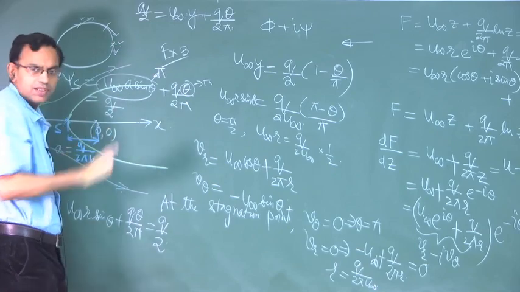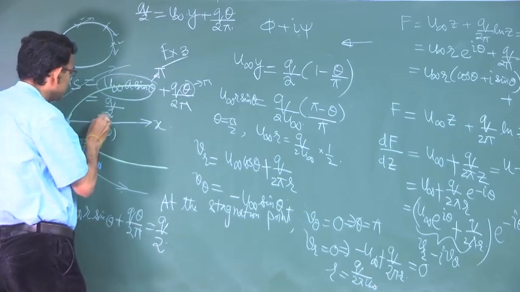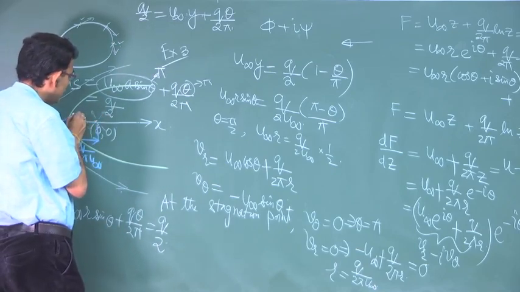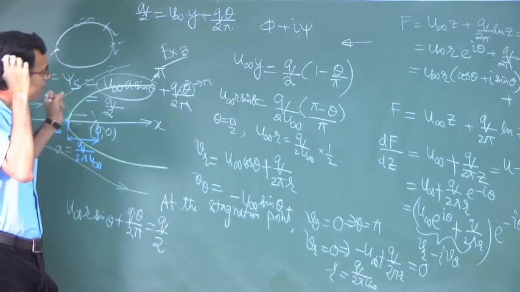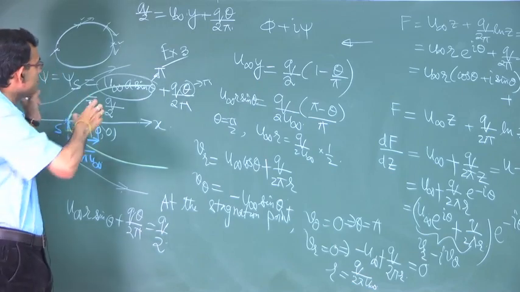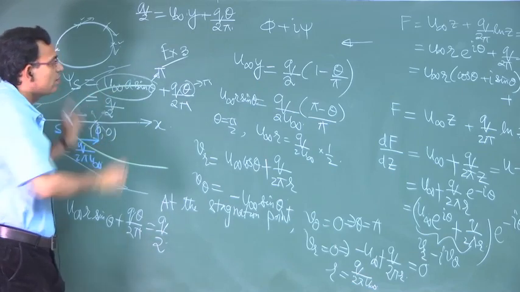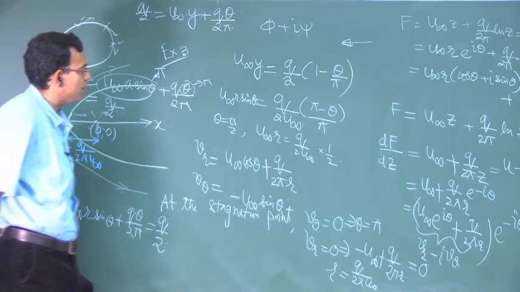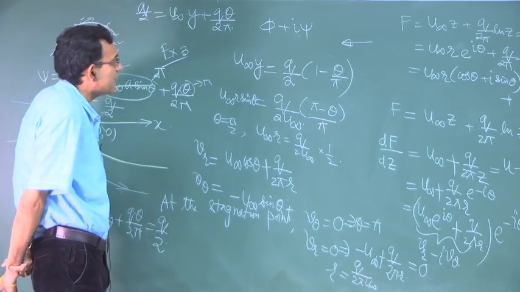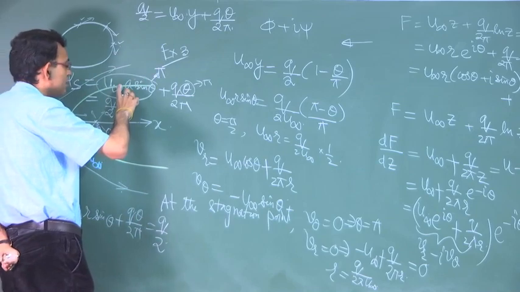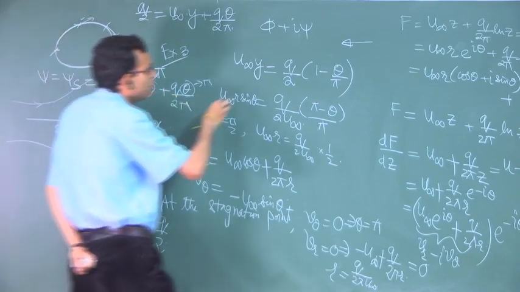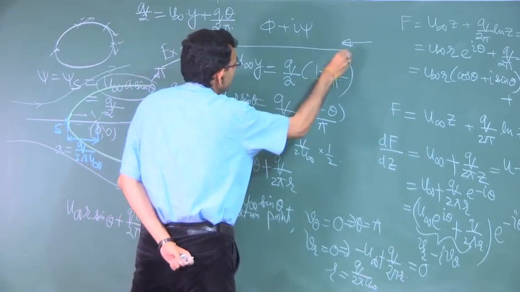Inside, you will have this source and then uniform flow with the superposition, but what is of importance is the shape of this body, and at any given theta this h you can obtain by using this formula.